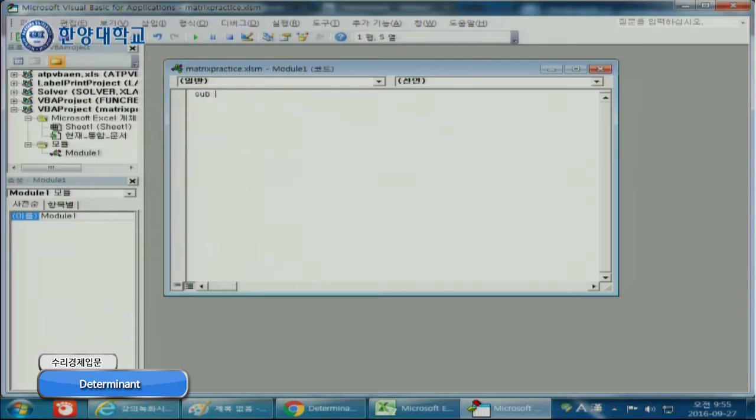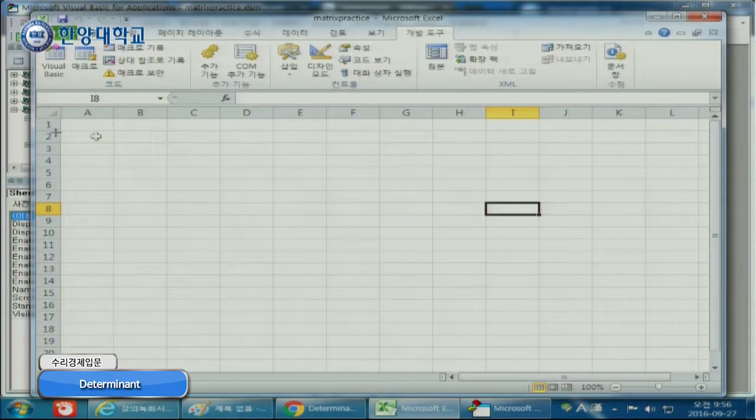subroutine, solve like temp. And then suppose I'm interested in inverting 1, 2, 3, 3, 1, 2, 2, 1, 3. Okay, suppose I'm interested in the inversion of this one or matrix algebra on this one.